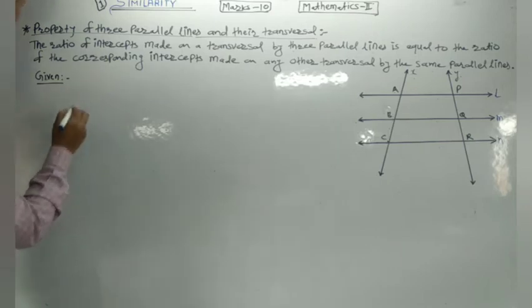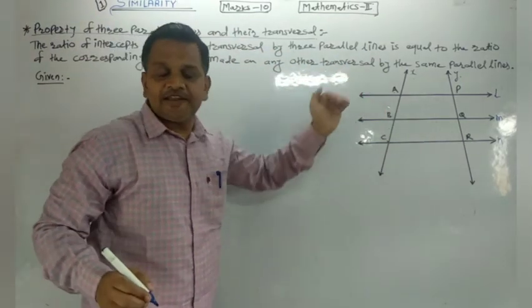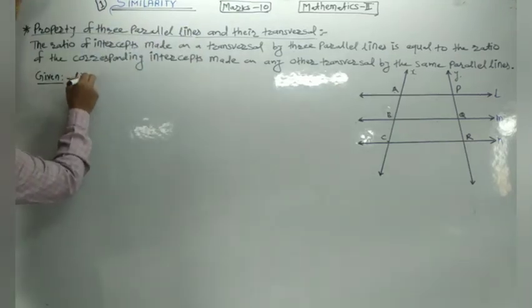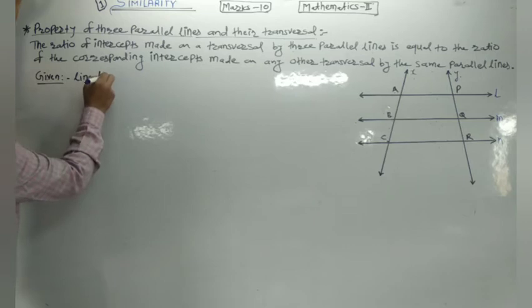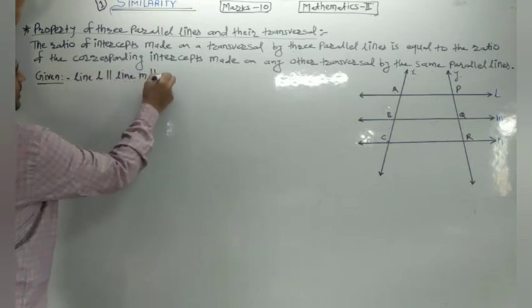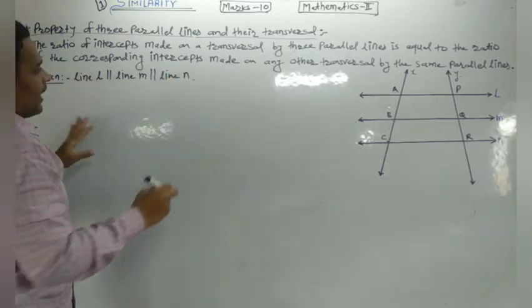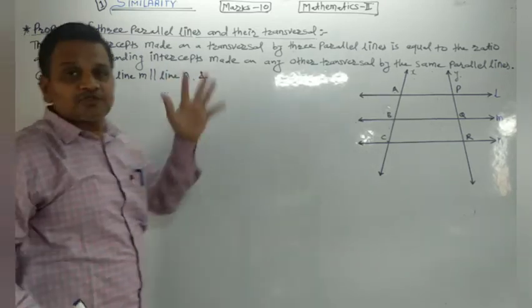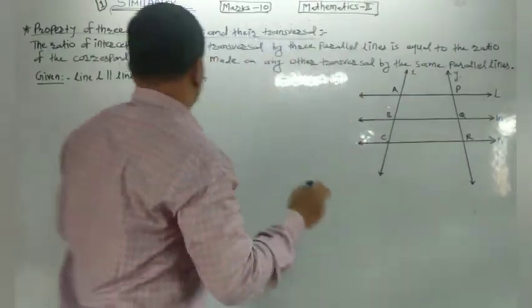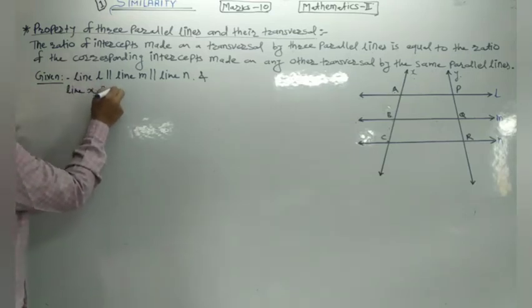Given: line L is parallel to line M, which is parallel to line N. These are the three parallel lines, and lines X and Y are their transversals.